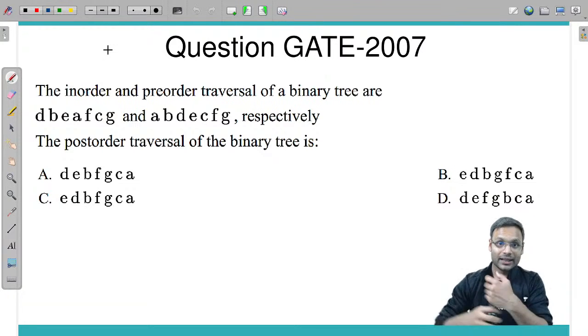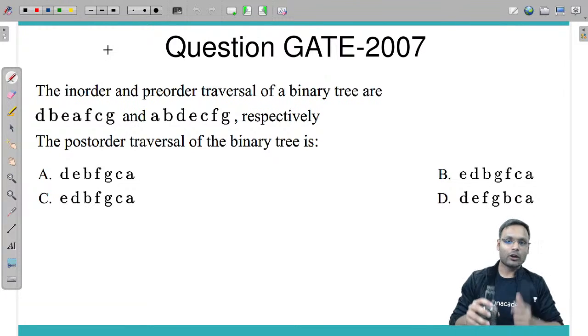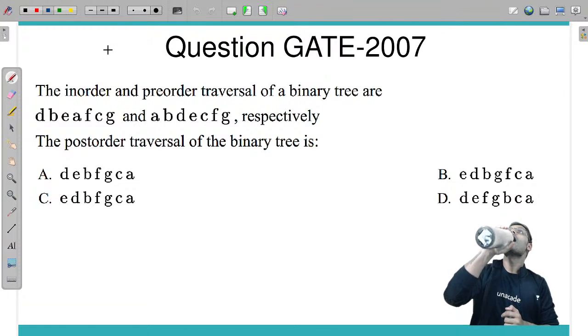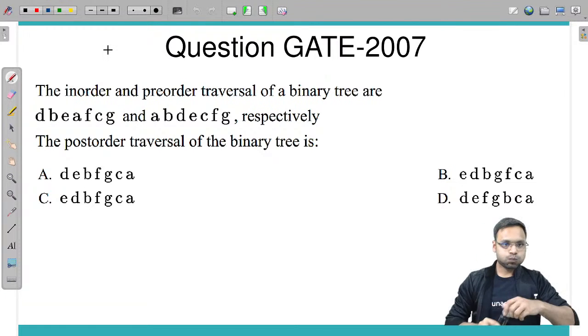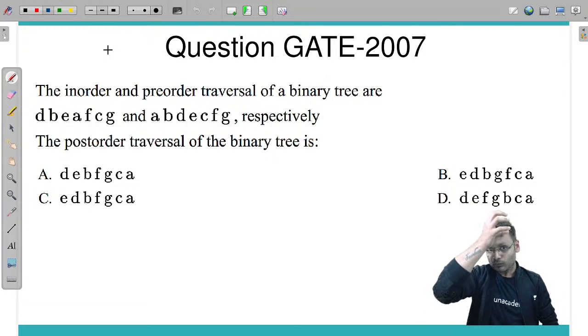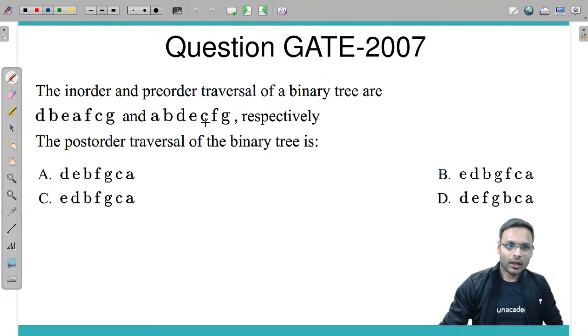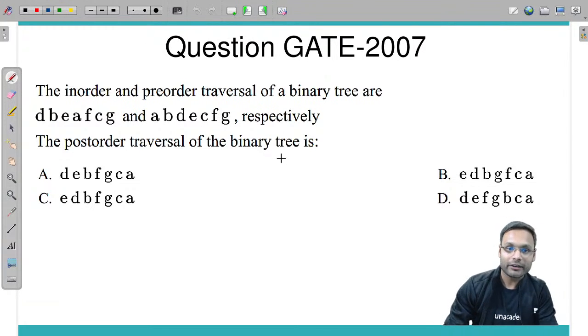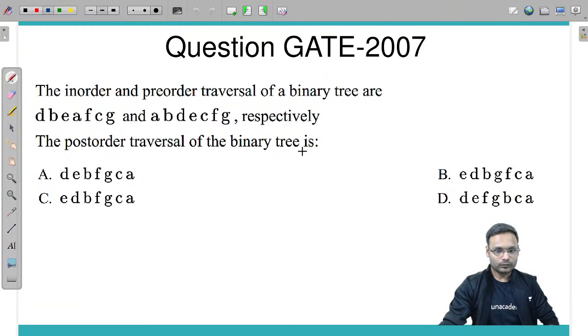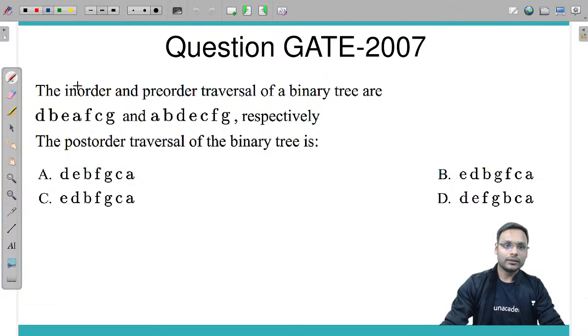Really sorry for that. This is another question. You can also try to solve this question. The in-order and pre-order traversal of a binary tree are given. The post-order traversal of the tree is what? This is in-order, this is pre-order. We need to form the tree.